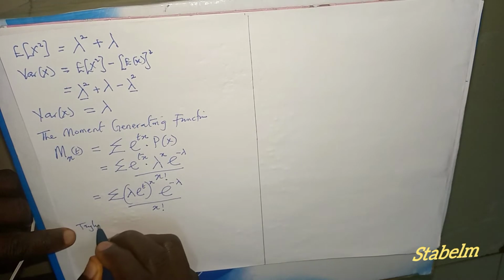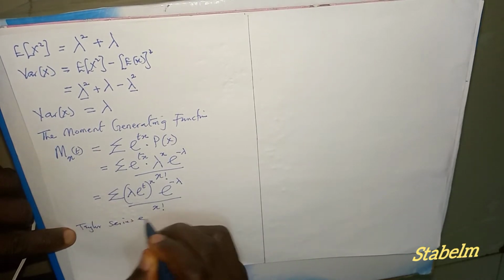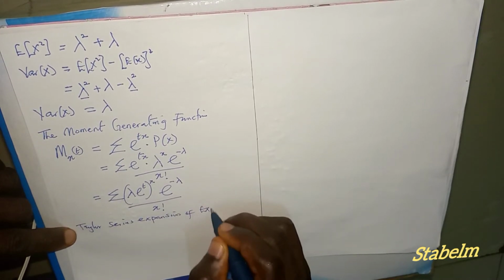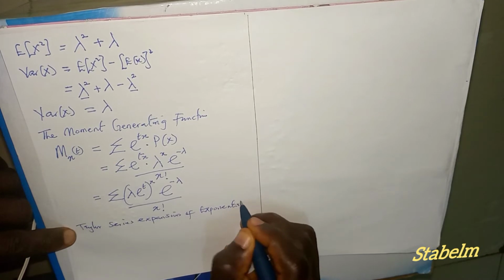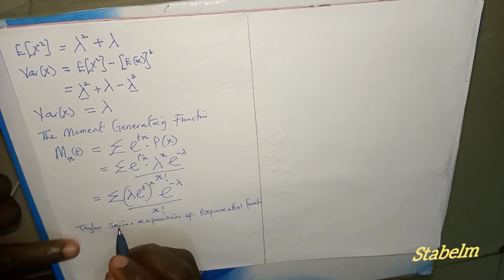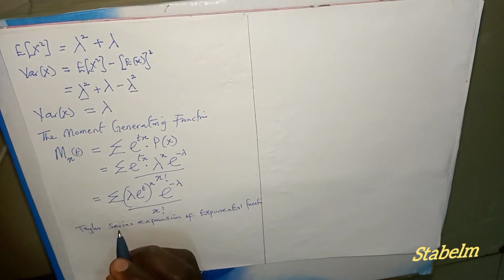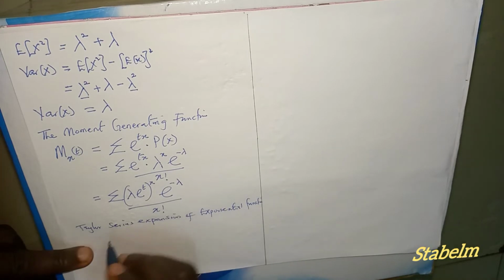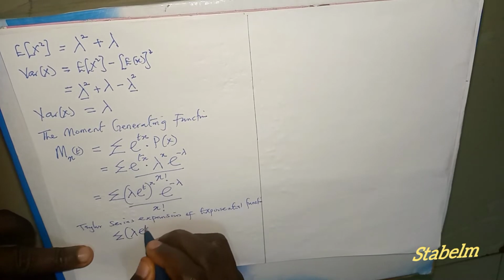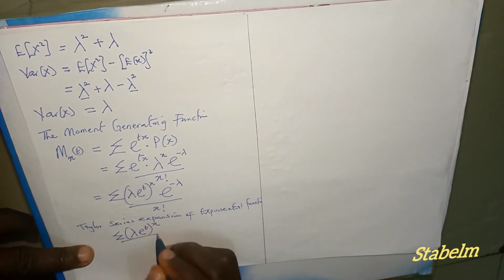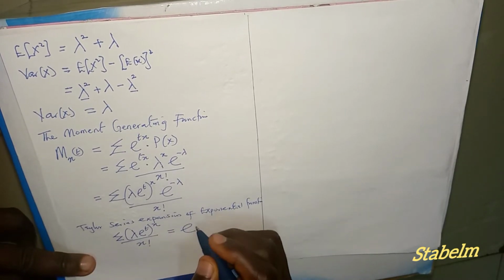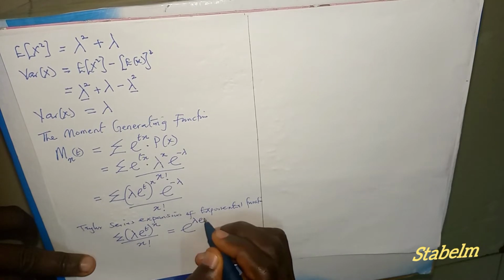The Taylor series expansion of the exponential function is summation lambda exponential t raised to power x divided by x factorial, which will be equals to exponential raised to power lambda exponential raised to power t.